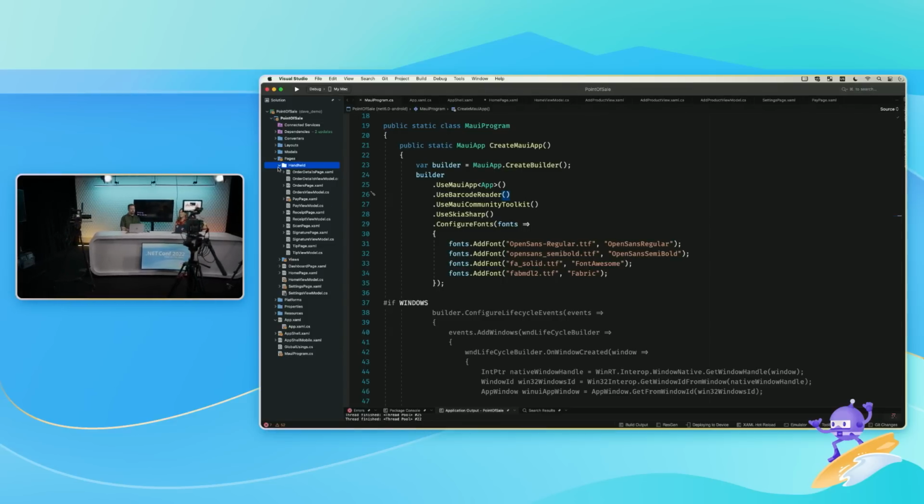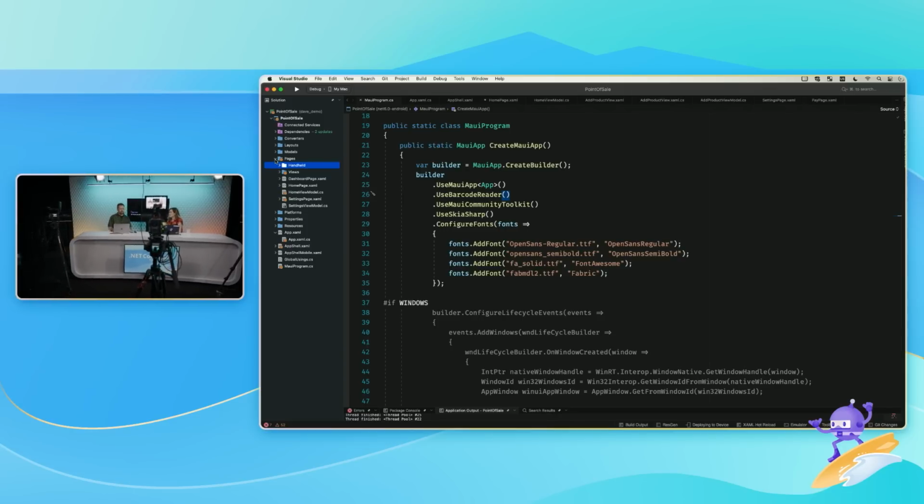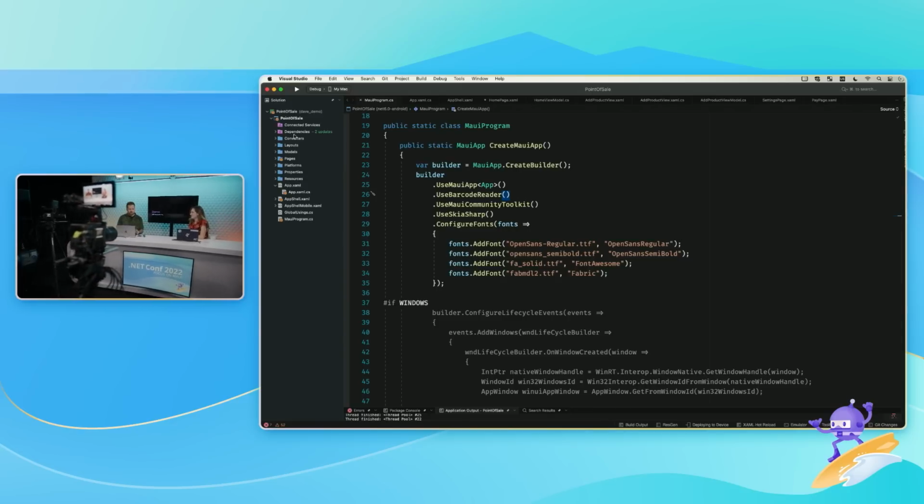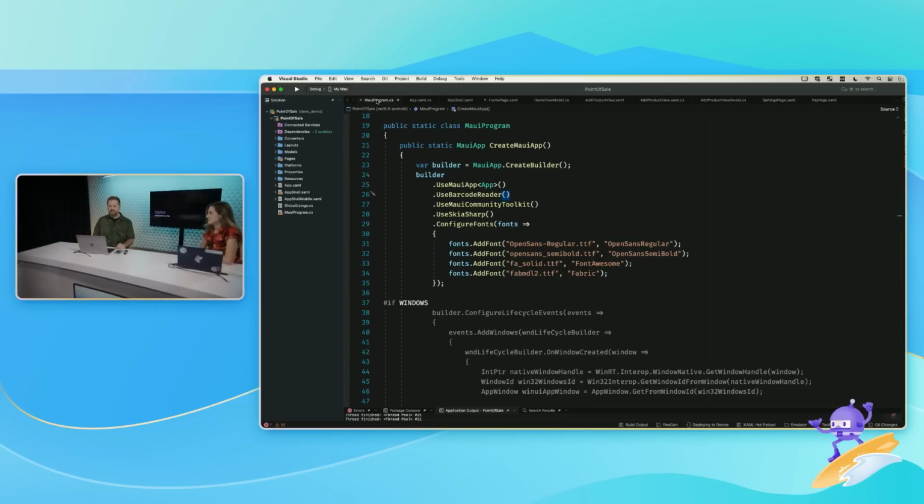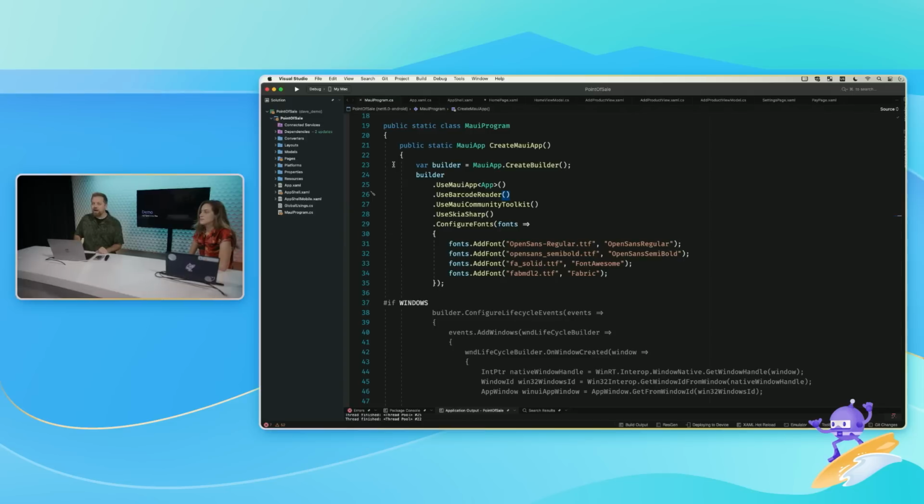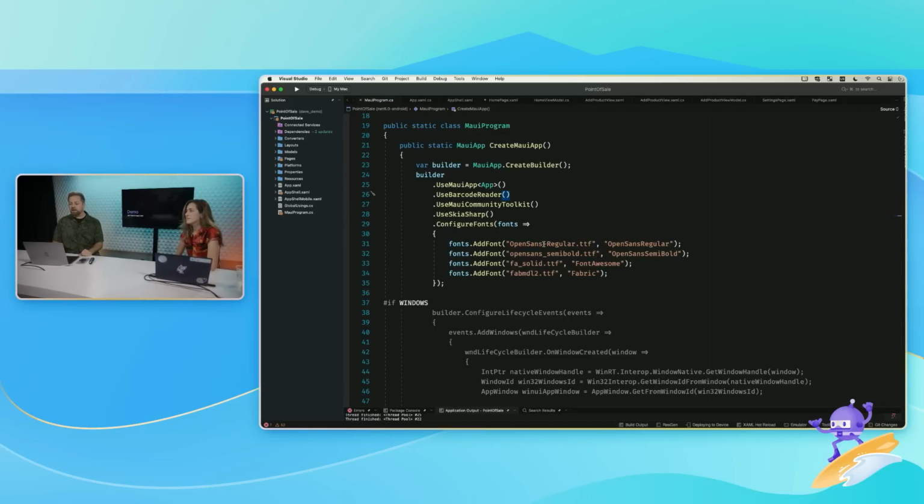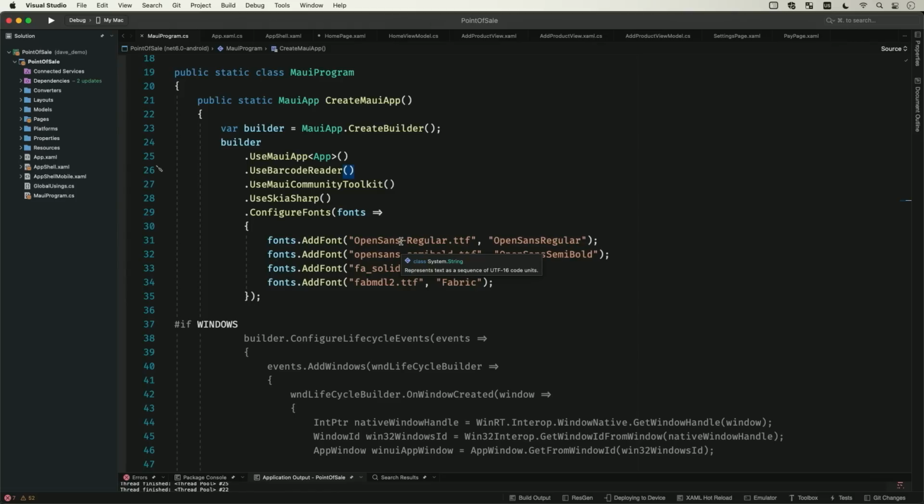All right, so I want to show you now the code. So this is pretty awesome. It's the same project, right? So I don't need to give the whole tour of that, but let's start at the beginning. So a Maui app runs through the Maui program. That kind of wires everything up and sets the stage for what's going to happen.